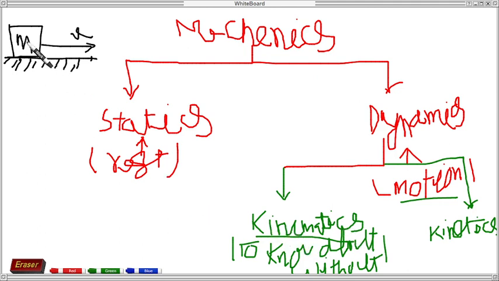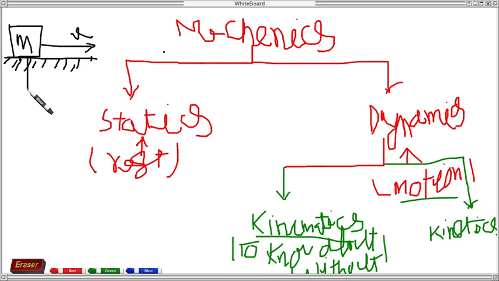We do not know which forces are acting or why this body is in motion. We know only that the body is in motion. We have to analyze how much time it will take to reach a point.